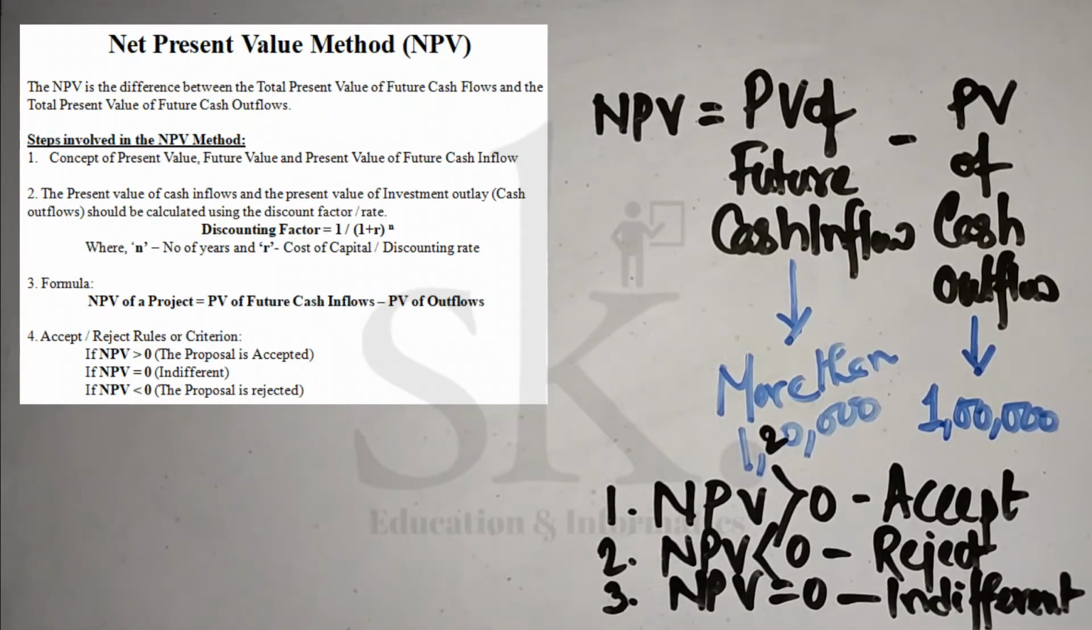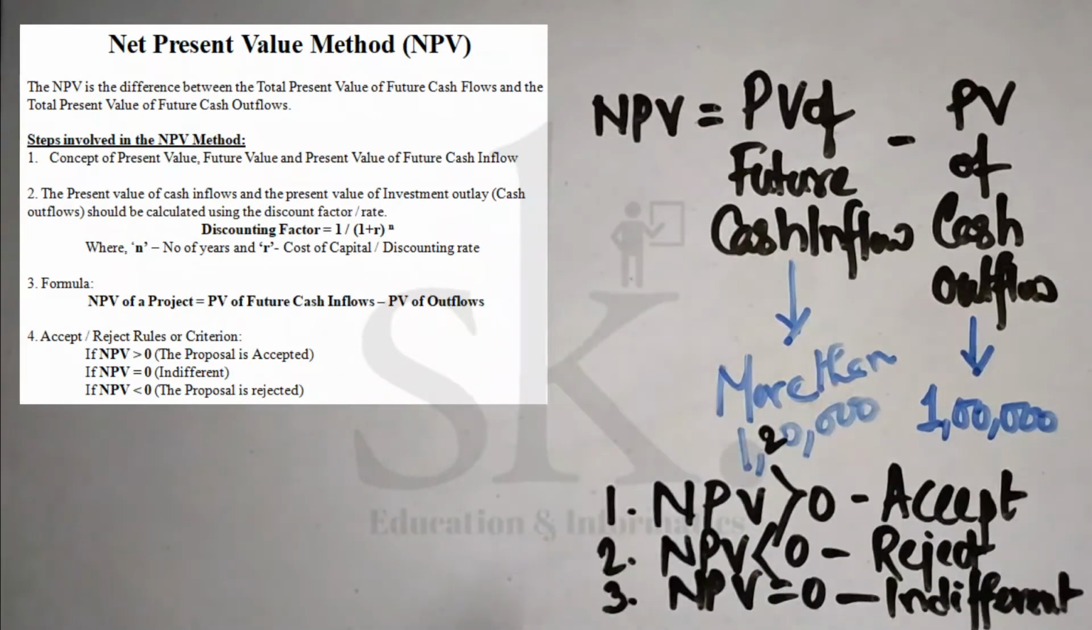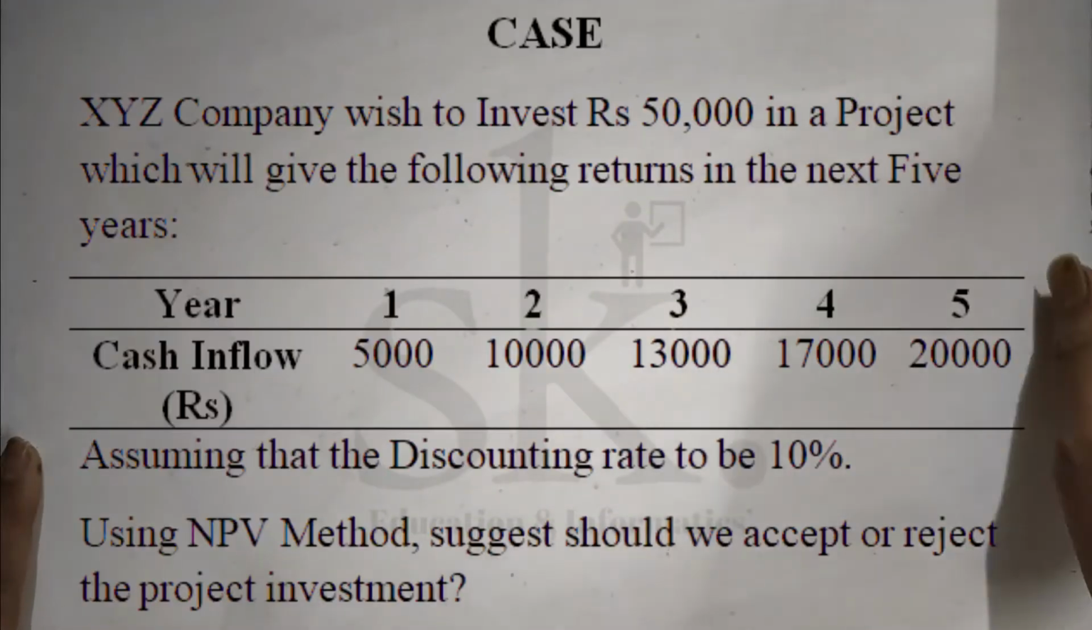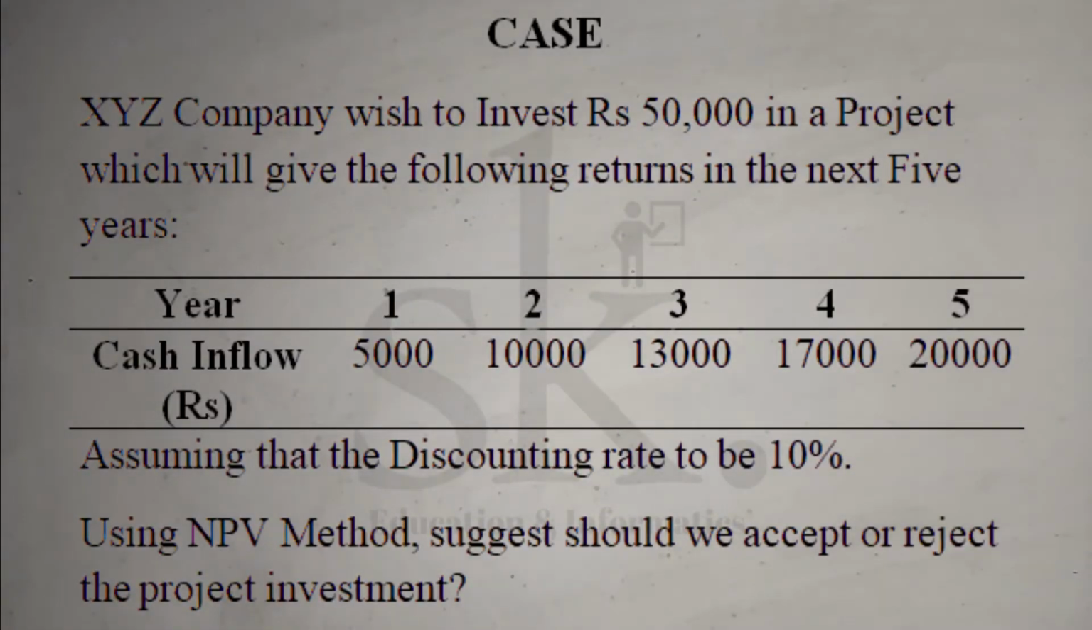Now, in order to understand the formula as well as the concept of the accept and reject rules, let's move into a particular problem. The problem states that the initial investment from the point of view of a particular company is rupees 50,000. Total 5 years has been given and the future cash inflow has been given. So after year 1, we receive 5,000 and after year 5, we receive 20,000.